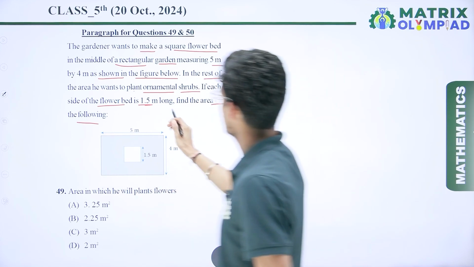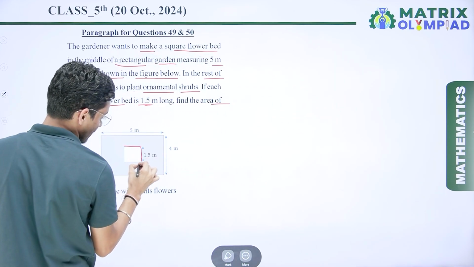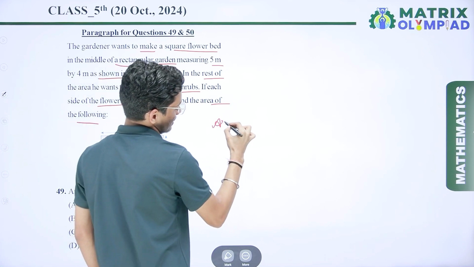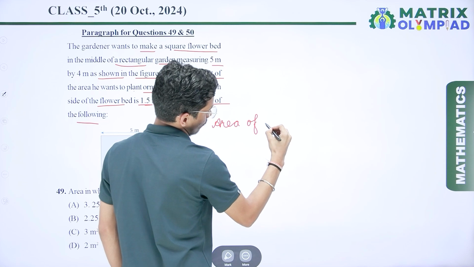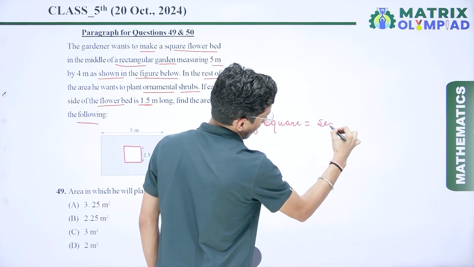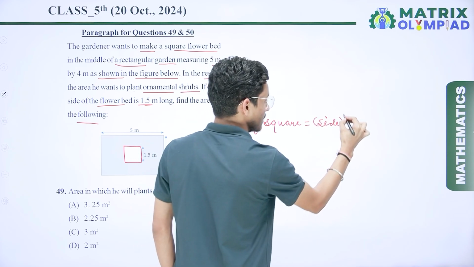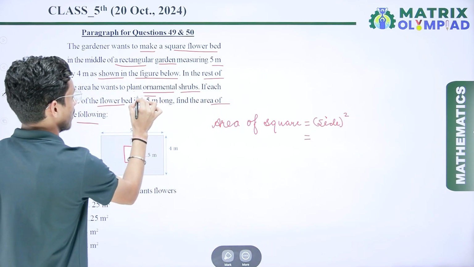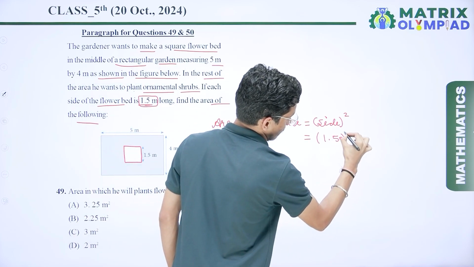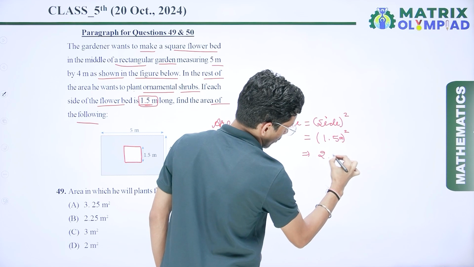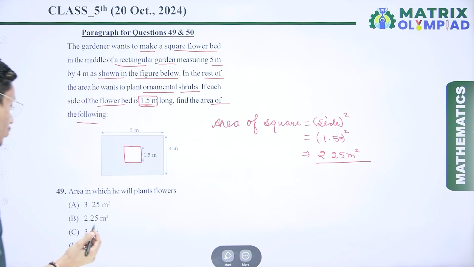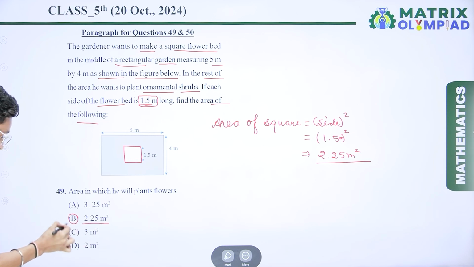So here, where is the flower bed? This is the flower bed, and the shape of the flower bed is a square. So we have to find the area of a square. So I can say that area of a square is side squared, and the side we have been given is 1.5 meter. So 1.5 meter squared means 2.25 meter squared. So check which option is correct. 2.25 meter squared. So here option number B is the correct answer.